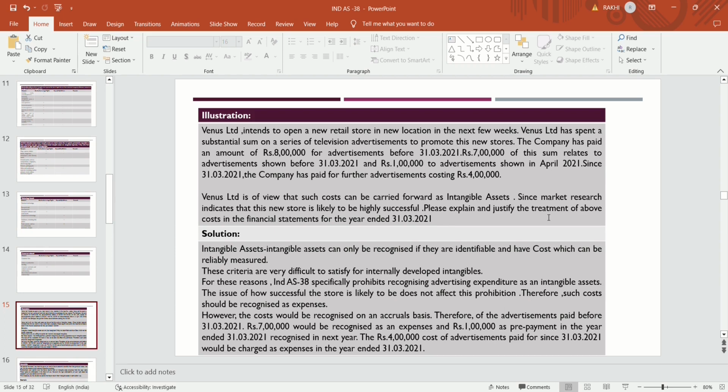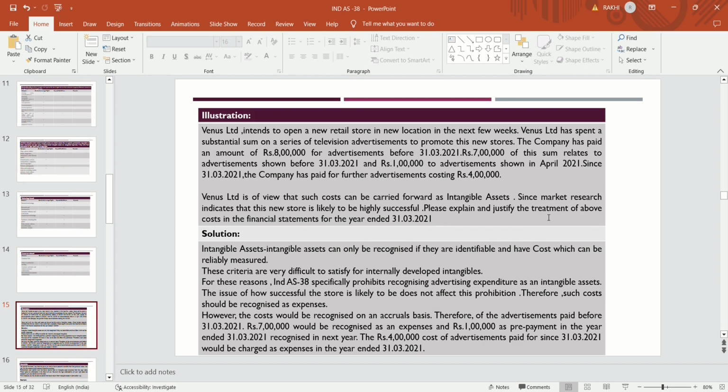It means advertisement expense is not treated as an intangible asset, because Ind AS 38 specifically prohibits considering advertisement expenditure as an intangible asset, because it does not fulfill the criteria of an intangible asset.